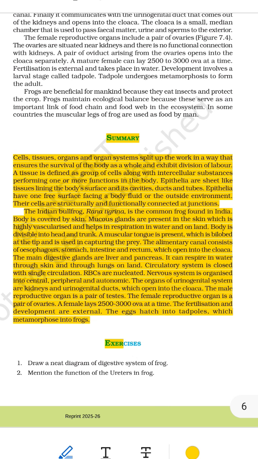Sure, here's a deep, detailed summary of the entire topic you've studied about structural organization in animals. Focus on the frog, written in the easiest English so that even a complete beginner can understand it like a story. Deepest, detailed and simple summary: structural organization in animals with the frog as an example.